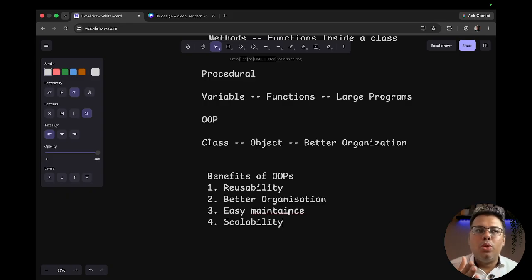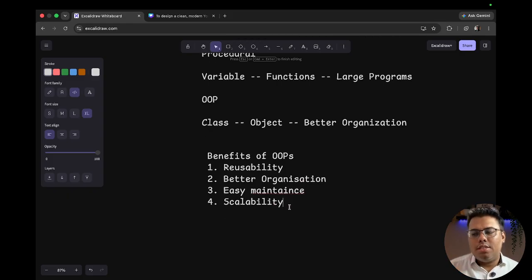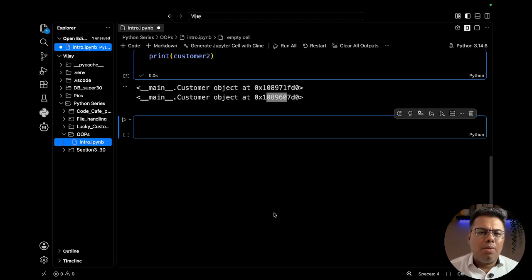So we don't have to worry because we have a class defined that will make sure that every customer's details are saved and followed in a structured way in the application or the software that we are developing. Okay, so this is how we are doing object oriented programming. This is just an introduction as of now. We do not want to be heavy on the first video itself. Definitely we will do a mini project, but that mini project will make more sense whenever we understand how to add data on top of the class that we are creating, whenever we are creating the object.